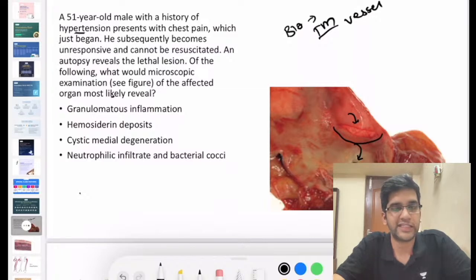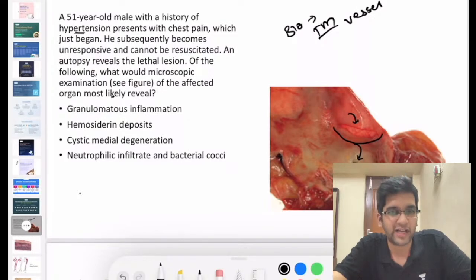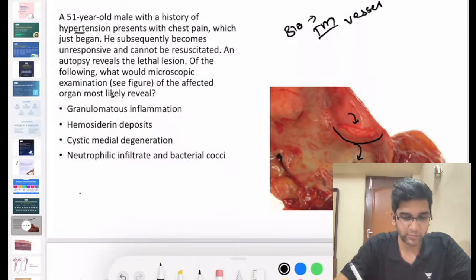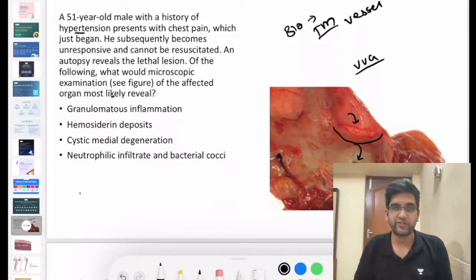Aorta is an elastic artery, right? So if it is an elastic artery, again I'm going to ask a little bit of fact from you. What is a stain which highlights elastic tissue in a biopsy? I need one stain which highlights elastic tissue. You must have heard about a stain called VVG, which is a silver based stain which definitely highlights elastic